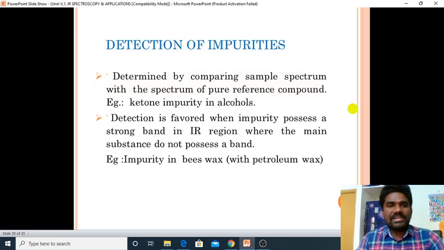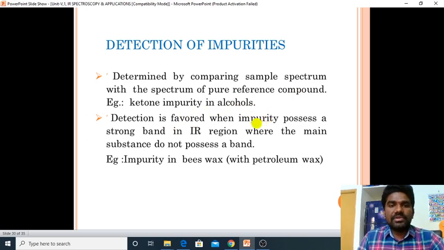And another application is detection of impurities. If you have a compound, we can easily identify from the IR whether there are any impurities. This is determined by comparing the sample spectrum with the spectrum of a pure reference compound. Example, ketone impurity in alcohol.